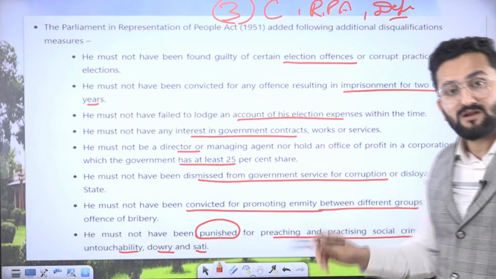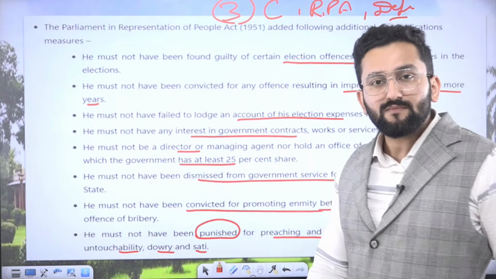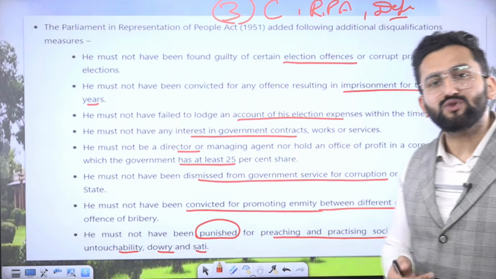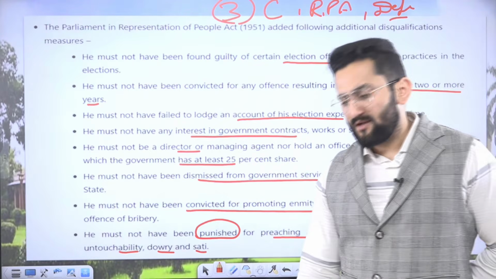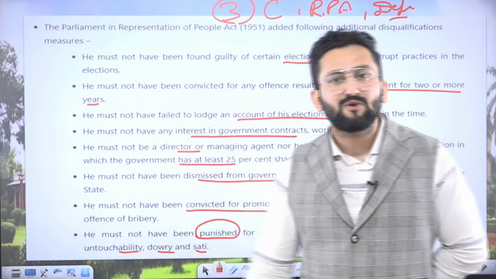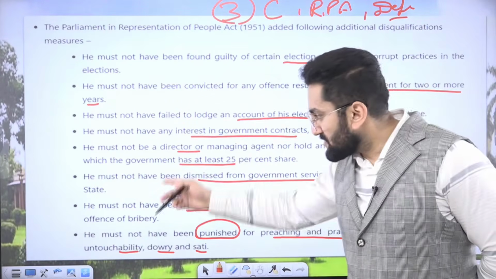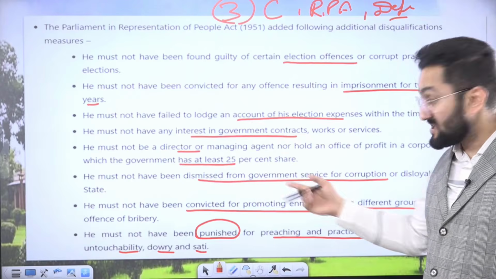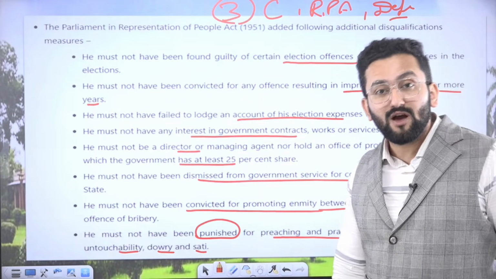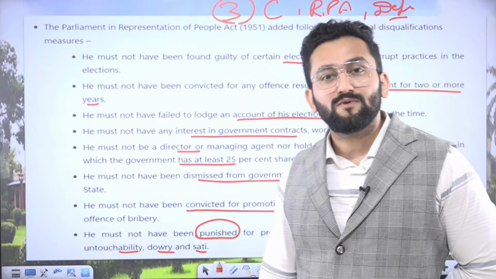Dismissed from government service. Consider you are an IAS officer and you got dismissed from service on corruption charge or disloyalty to the state. And now you thought, okay, I am dismissed, now I am going to fight election and be part of Lok Sabha or Rajya Sabha. You cannot, because the Representation of People Act says that dismissed from government service on charge of corruption. So is there a way out for you? Is there a scope for your political career?